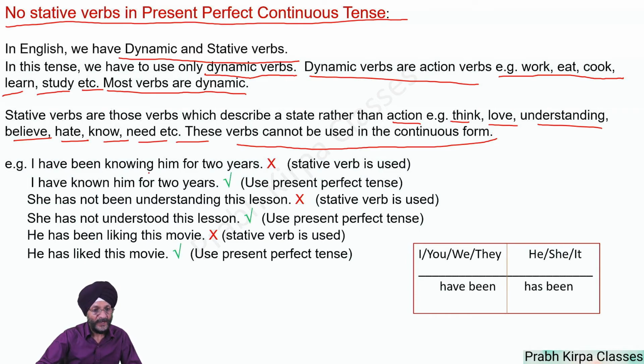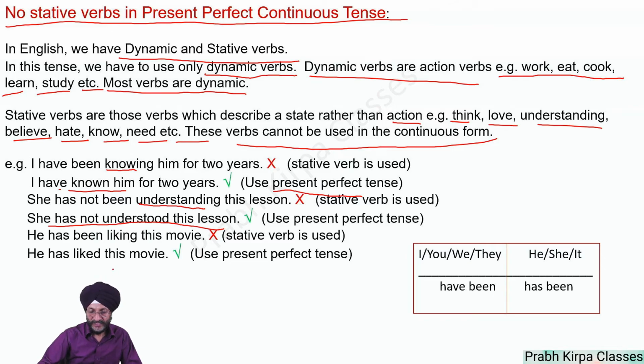For example, I have been knowing him for years. Here, know is a stative verb, so this sentence is wrong. We will have to make this sentence in the present perfect form. I have known him for 2 years. Next example, she has not been understanding this lesson. Here, understand is a stative verb, so this sentence is wrong. We will again form this sentence in present perfect form. She has not understood this lesson.